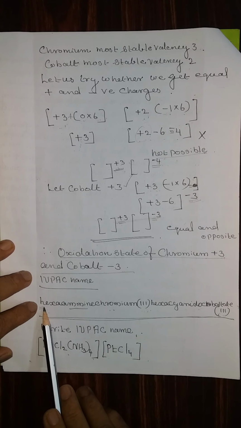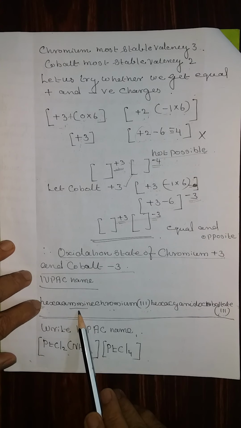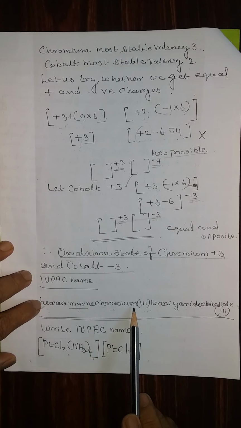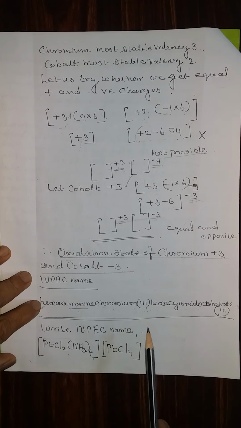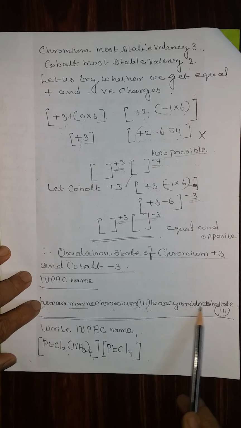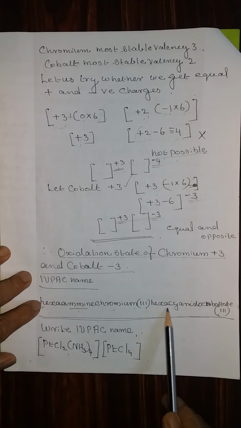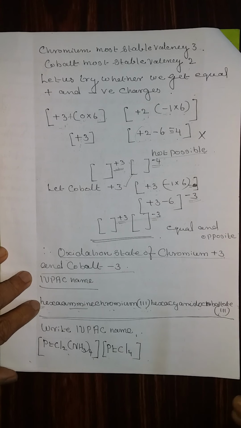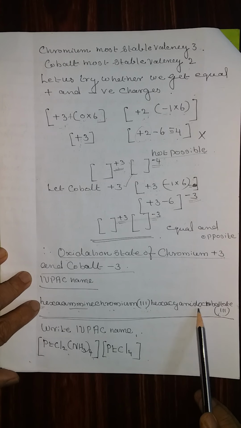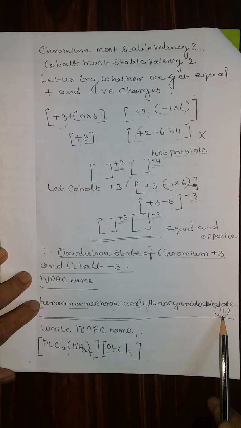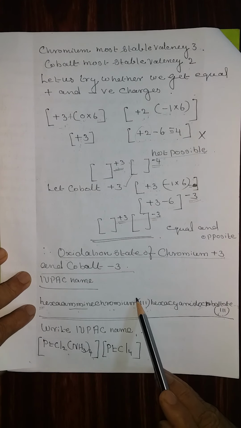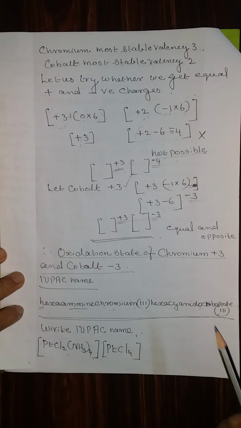Hexaammine, small letter, ammine spelling, A-M-M double M. Chromium, 3 is the oxidation state. Don't leave any space, even though we are going to write the anion. Hexacyanido. Don't write cyano, write cyanido. Cobalt is represented in anions as cobaltate. 3 is the oxidation state. Write 3 and put a bracket. This is the IUPAC name of that compound.